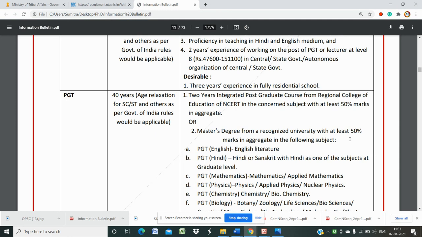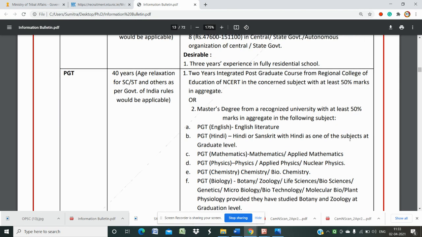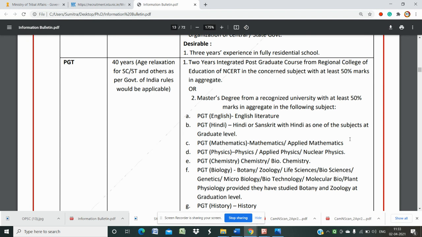If you are applying for PGT English, you need an English MA with 50% marks. PGT Hindi or Sanskrit, with Hindi as one of the subjects at graduate level. Mathematics, applied mathematics. PGT physics: you can apply if you have done your MA in physics, applied physics, or nuclear physics, any one of the three subjects. PGT chemistry: if you have either a chemistry MA or a biochemistry MA, you can apply for PGT chemistry.